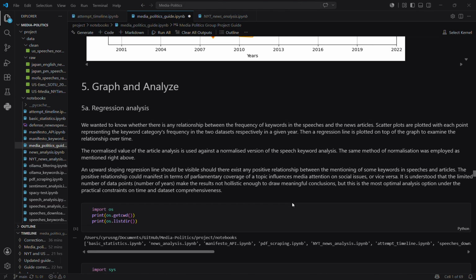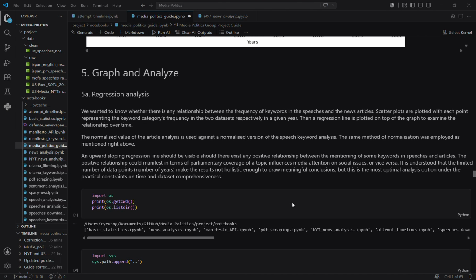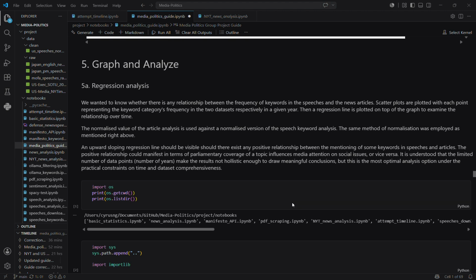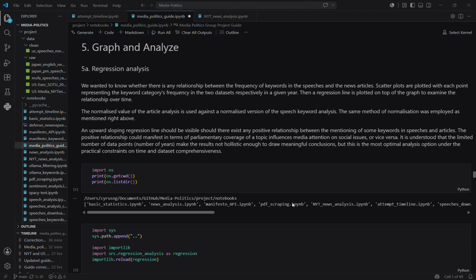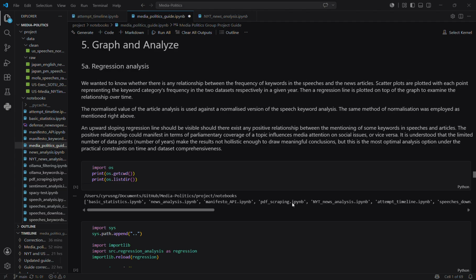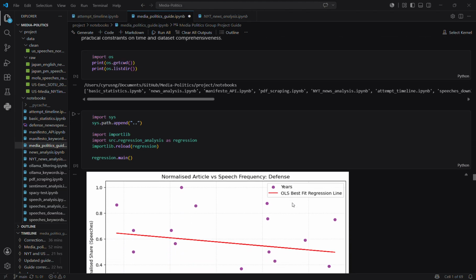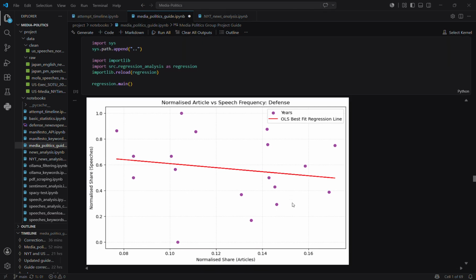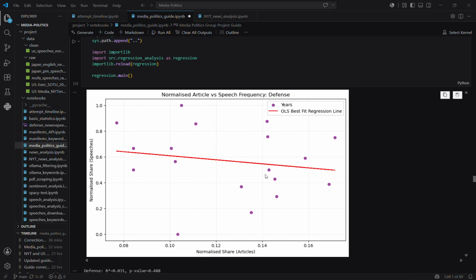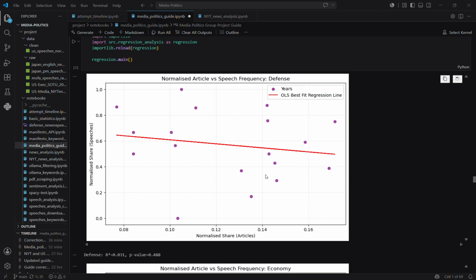After doing the separate analysis of keywords appearing in political speeches and in news articles, we want to see if there's any correlation between them. Is a greater frequency of a specific concept in political speeches related to a similar frequency in news articles? We will use scatter plots to see this. We plot each point representing the keyword category's frequency in the two databases in a given year, and we add a regression line. If there is any positive relationship, we should see an upward sloping regression line,